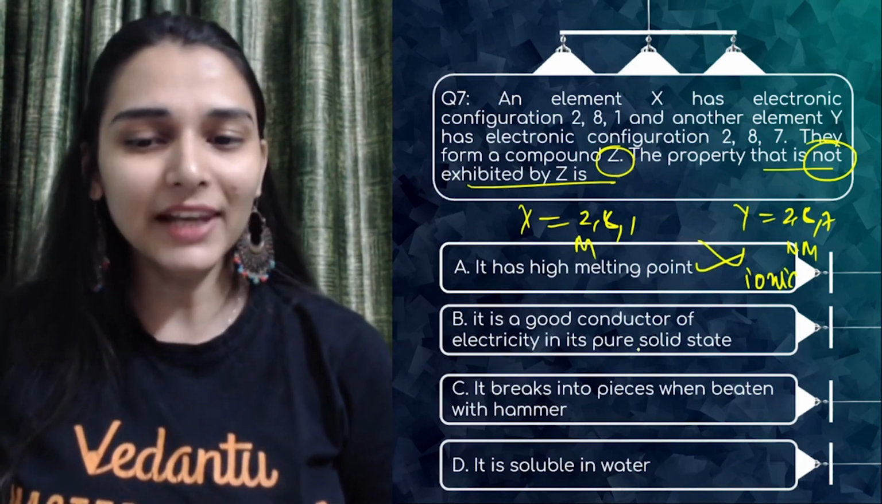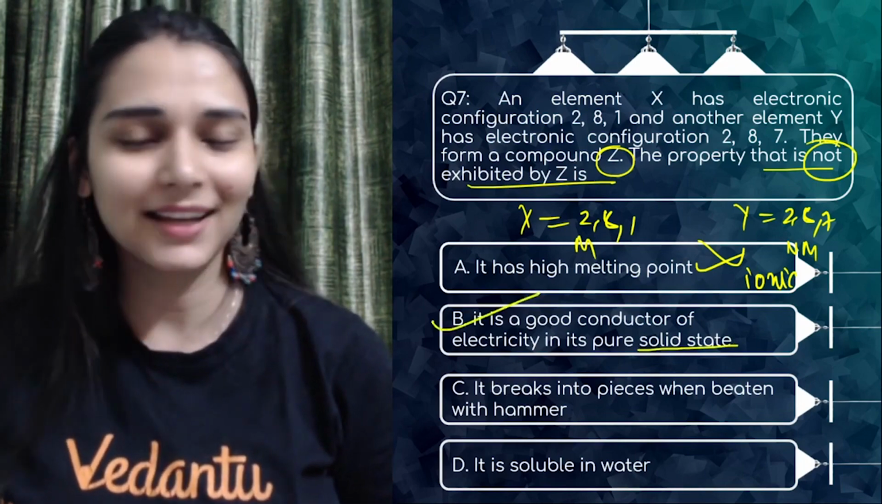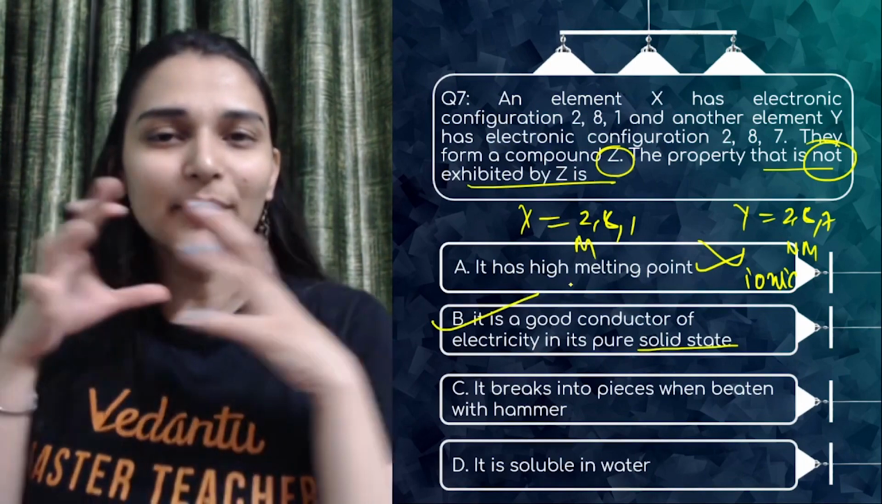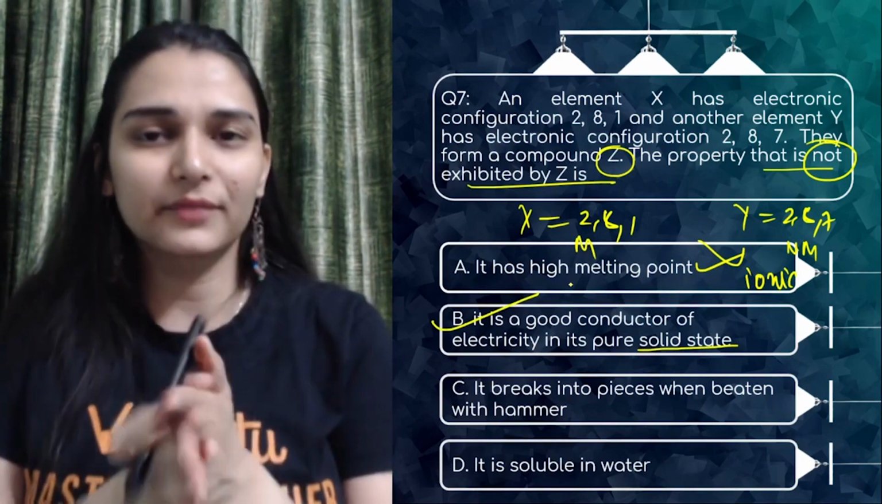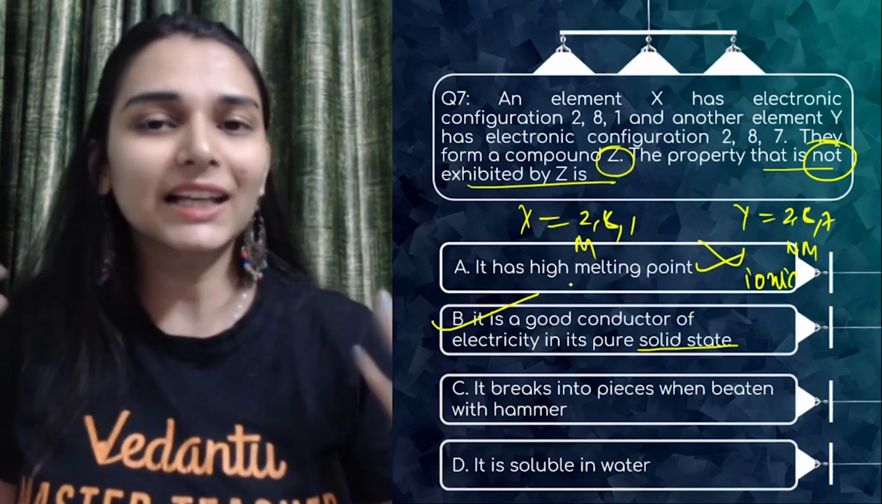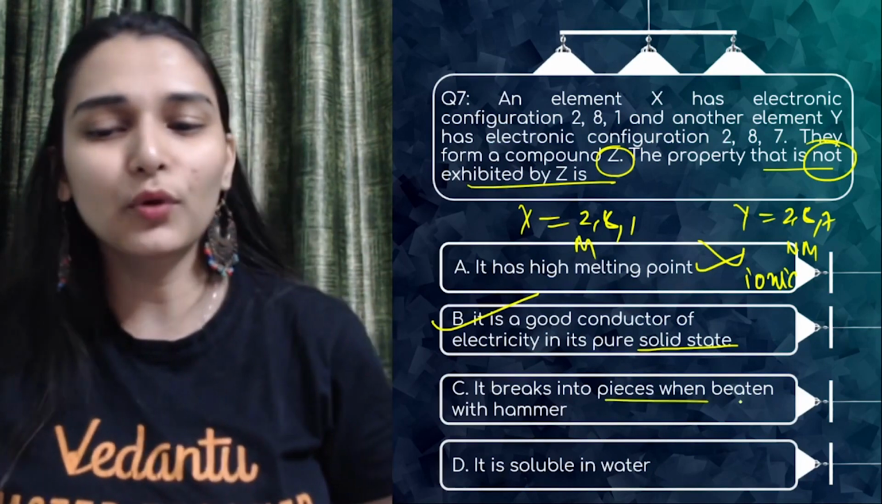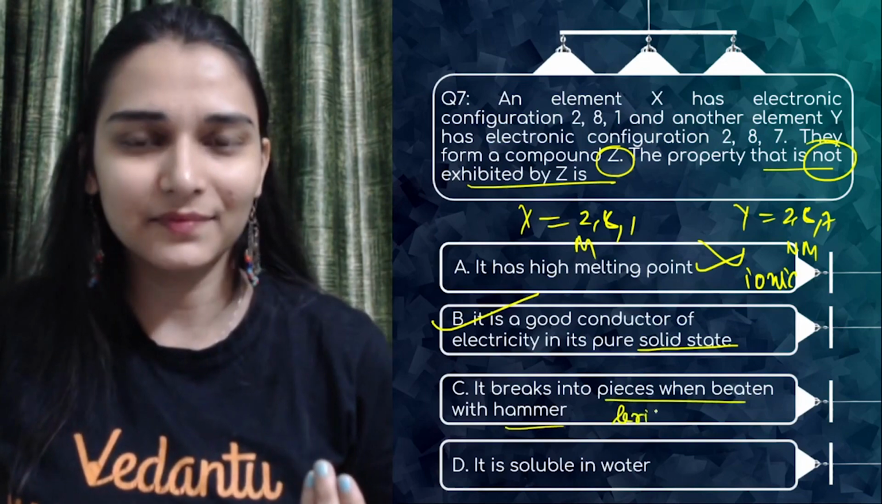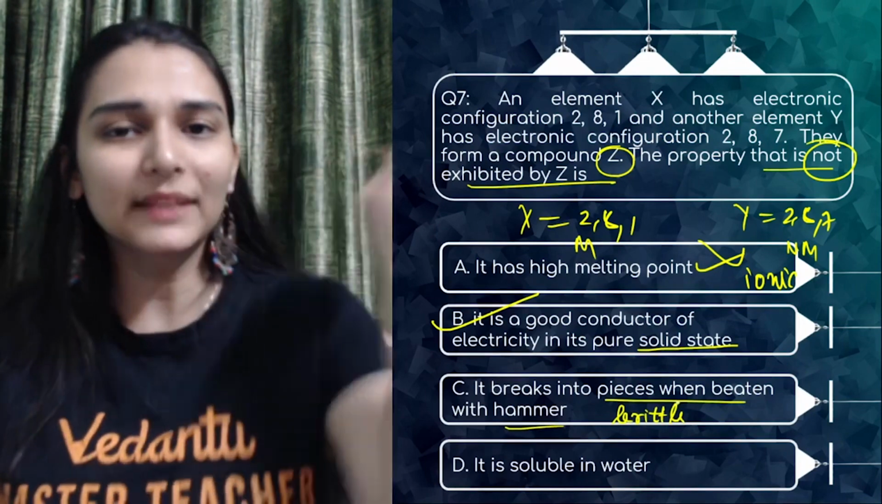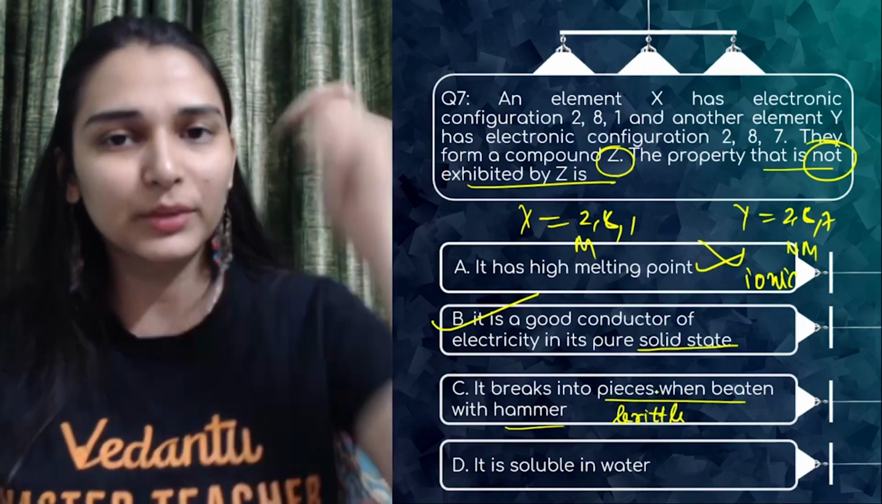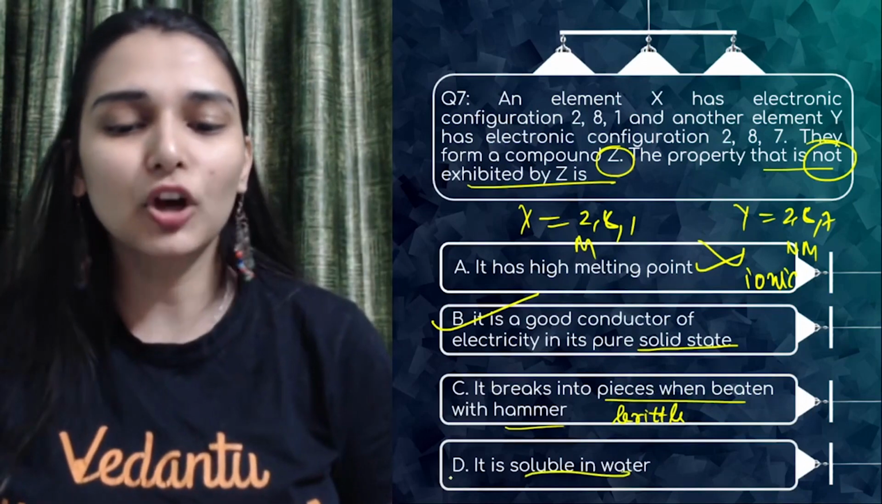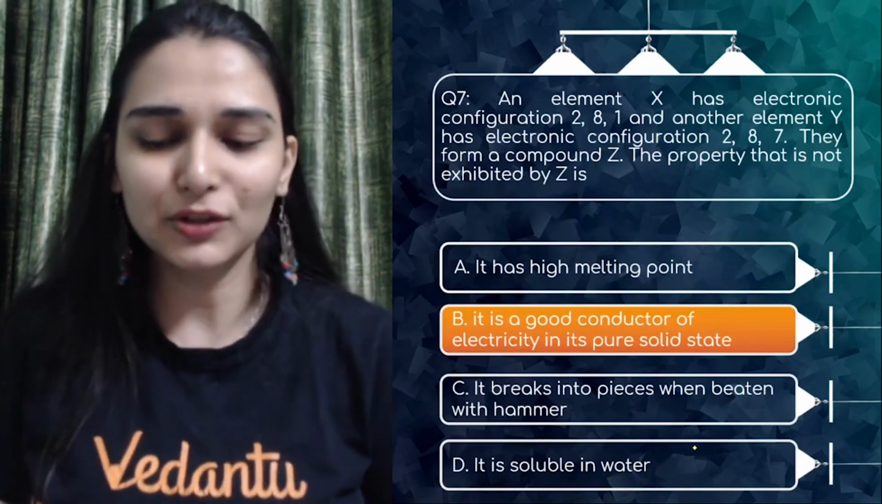Good conductor of electricity in solid state? No. In solid state, ions are tightly held to each other. They are not free to move out. So they can't conduct electricity. Brittle, yes, they are quite brittle. Ionic compounds are quite brittle. You have seen salt, big lumps you can break by hammer, right? Soluble in water? Yes. True.